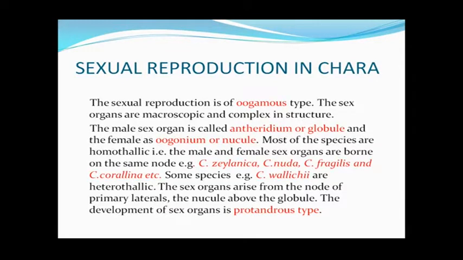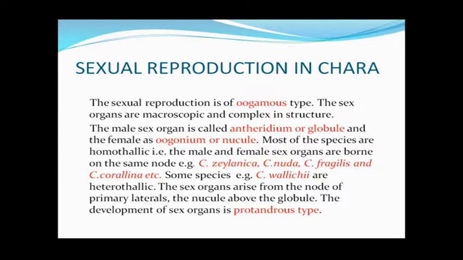The development of the sex organ is protandrous. Protandrous means although both the sex organs are present on the same node of the same primary lateral, on the one node the antheridium or the globule develops earlier and the nucleus develops later on. So this is called the protandrous type of sex organs.